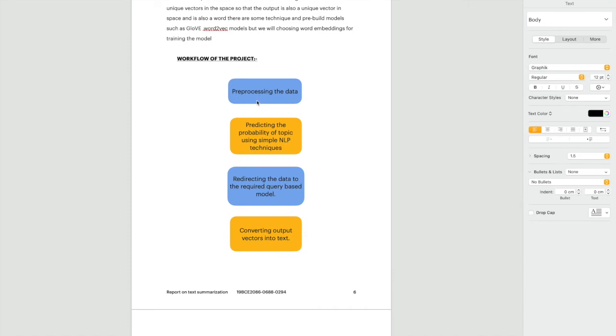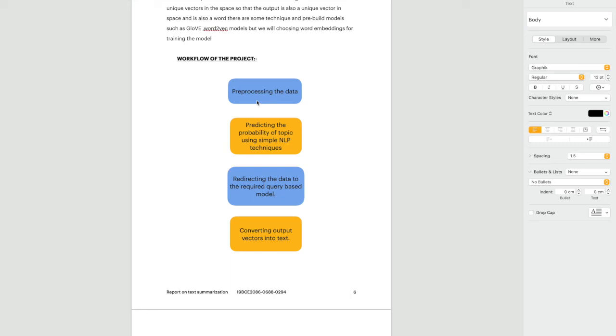First we'll pre-process the data, and we have to make sure whether the paper is from the computer science field or medical field or some economics field. So we use standard NLP techniques.